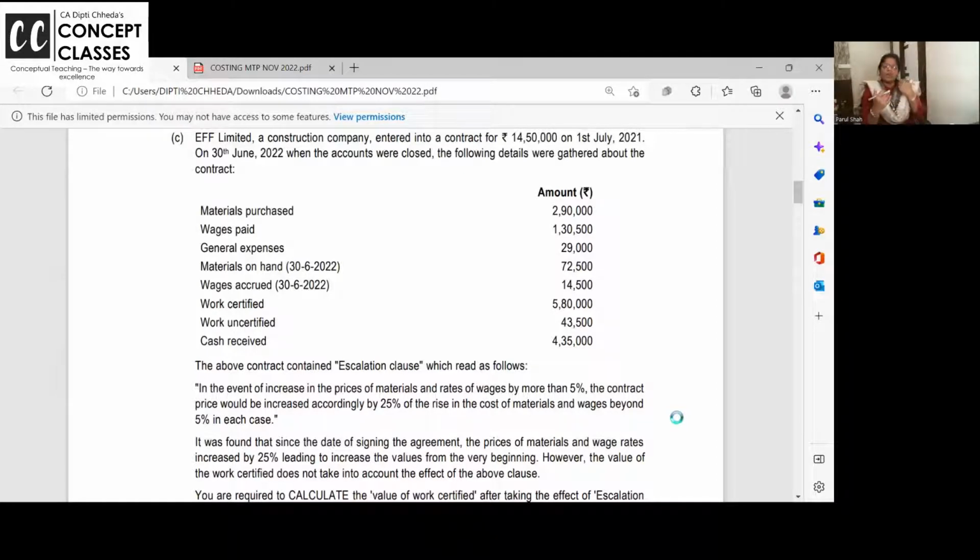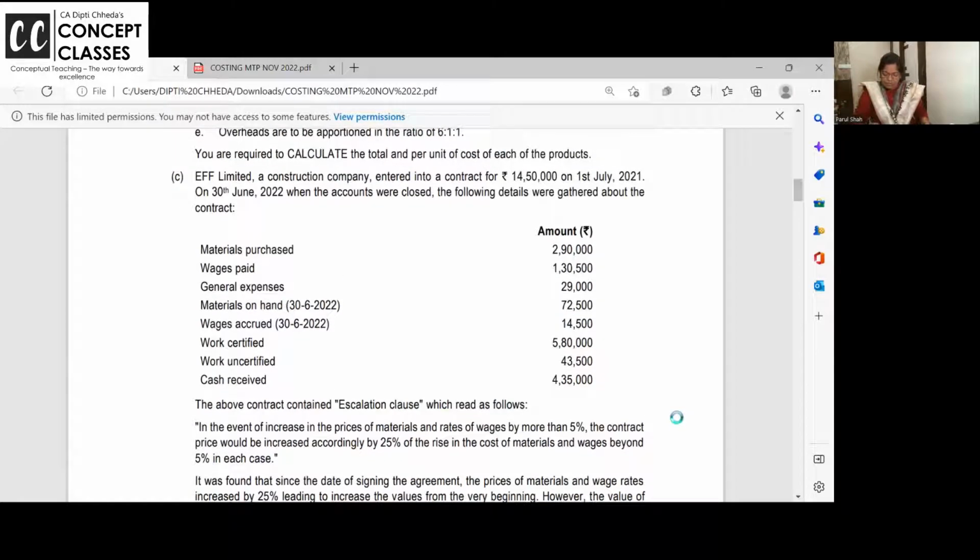Clear? So now what is happening? Same for labor. If labor cost is 100 and it goes up by 10%, chalo 110, no problem. But if it goes to 135, this additional 25% increase in the labor cost, then your contract price will also go up, so your contract revenue and all will change. Okay.